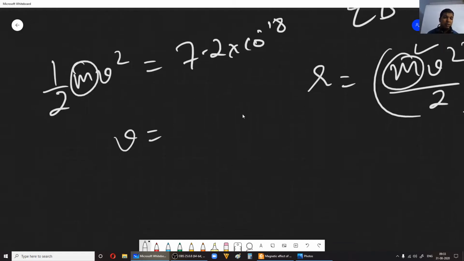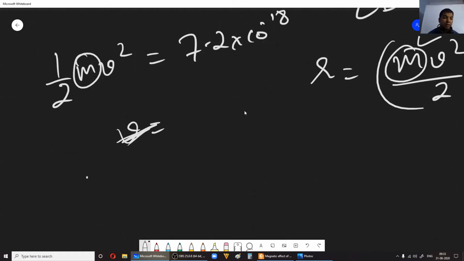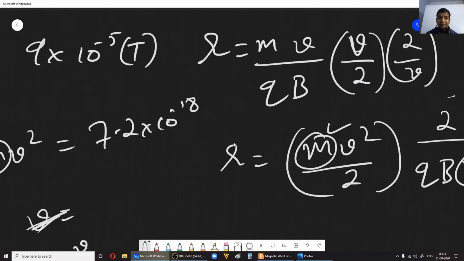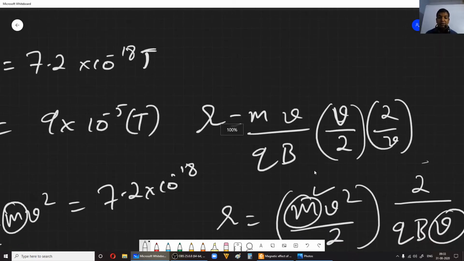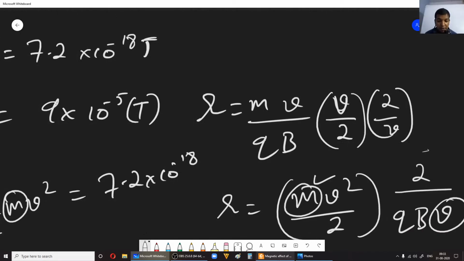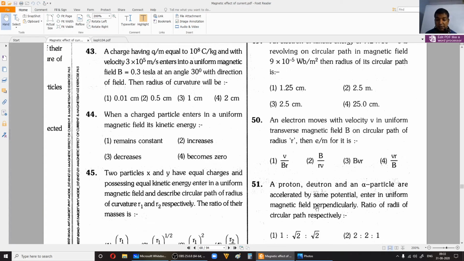Fine, so you can also write it as half mv into v, okay? So mv, right? So again, you need to get this value of velocity, right? So just put it here and everything is known. Mass of electron is known, charge of electron is known, and B is also known, correct? So then you can find out r, alright? Please try it. Okay, now let us go to the next one.